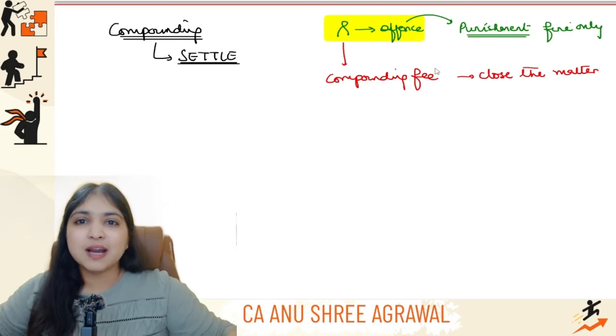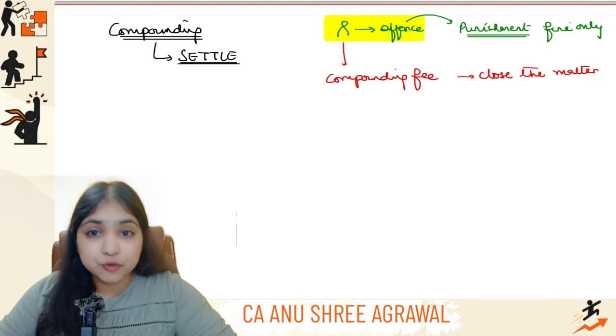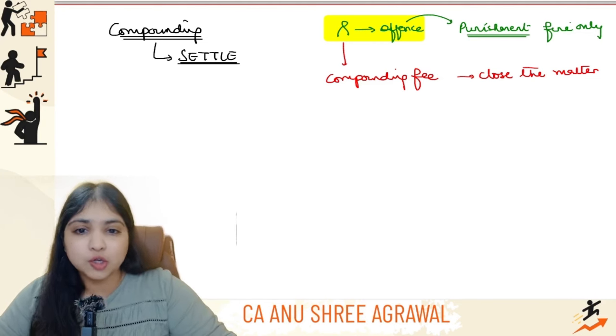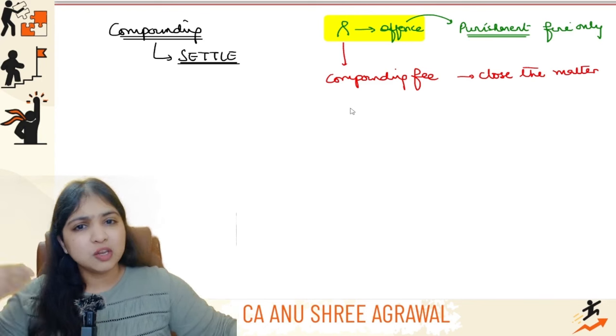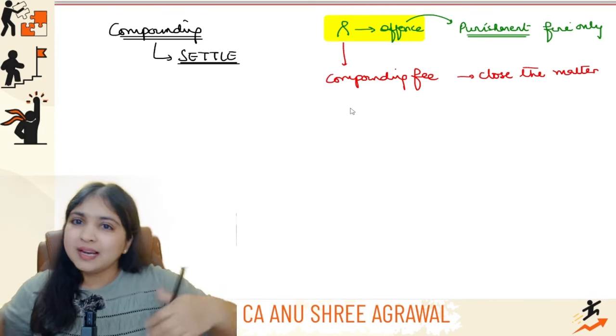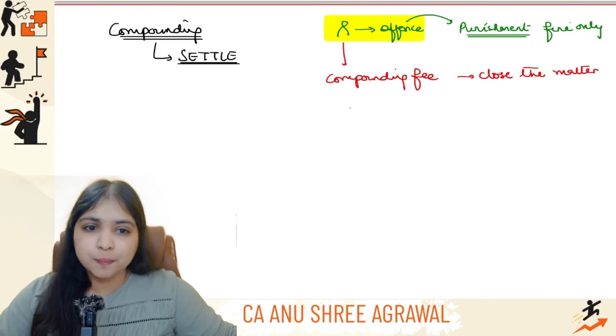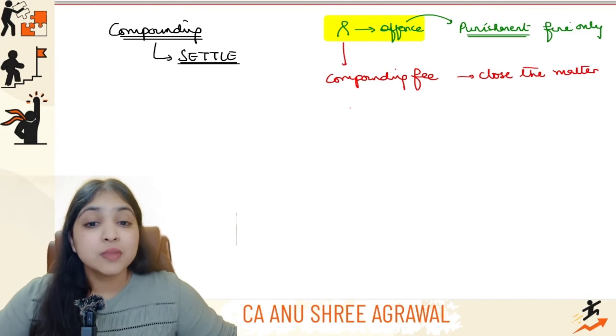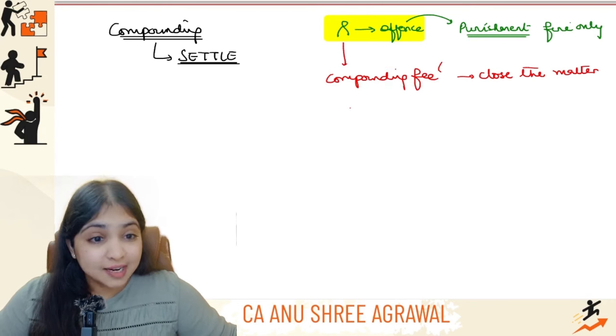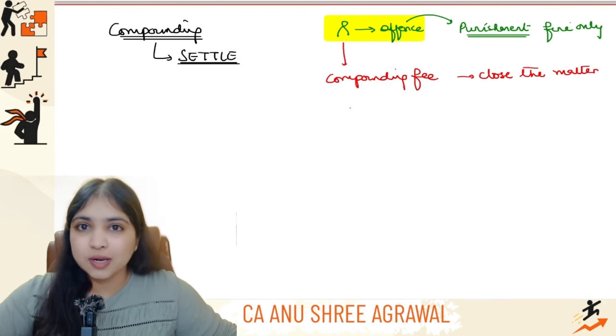Now, instead of me dragging you to the court, instead of it becoming a full-fledged case, we're having a shortcut over here, and the shortcut is that we won't even go to the court. Let's settle the matter here itself. Let's close the matter here itself. Whatever the fine is, you pay it as compounding fee, and let's close the matter. So what will this compounding fee be, guys? It will be nothing but this fine. That only we will call compounding fee.